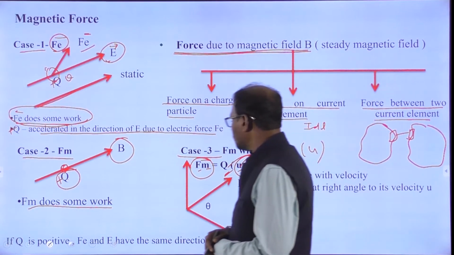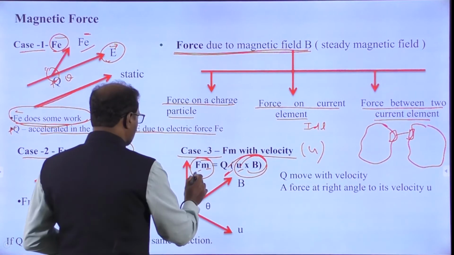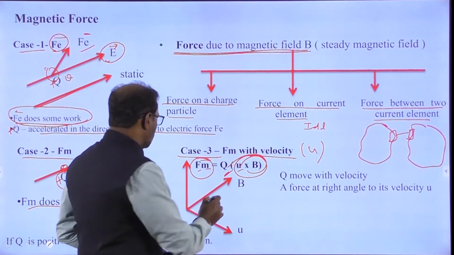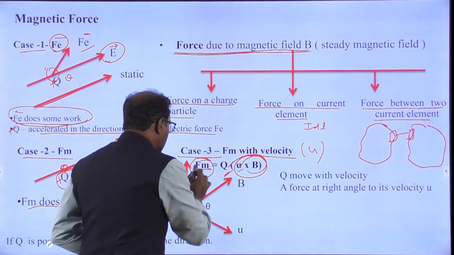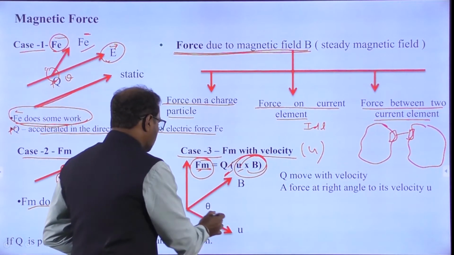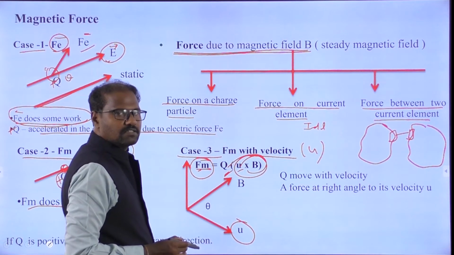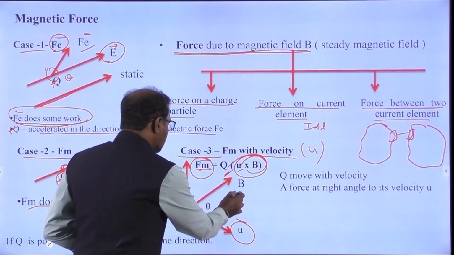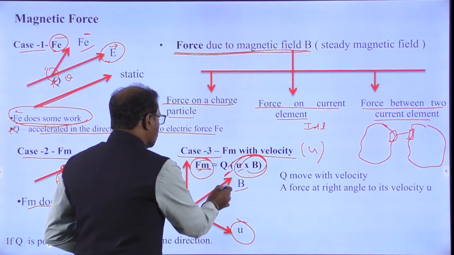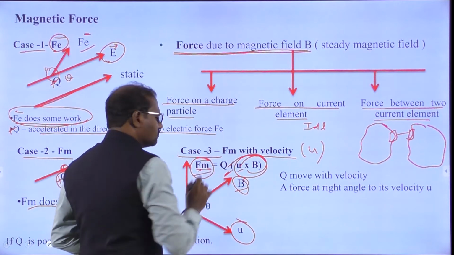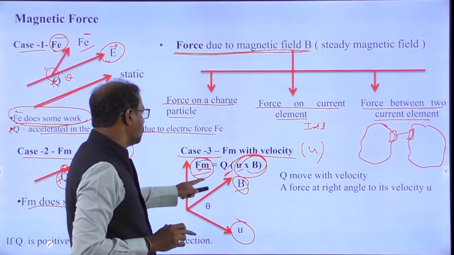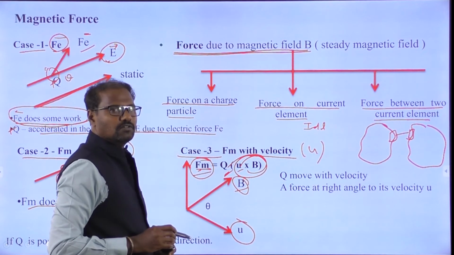So you will get the magnetic force FM. The magnetic force we can define because of some velocity. There is a magnetic field, and due to the magnetic field you will get some force. So FM is equal to Q into uB.